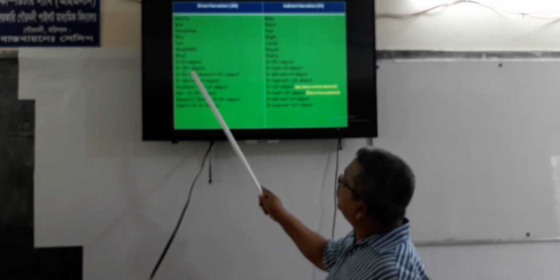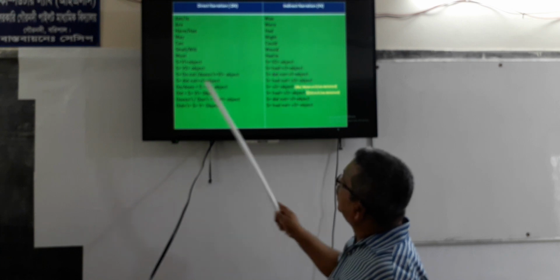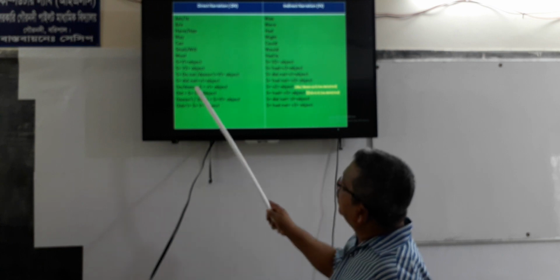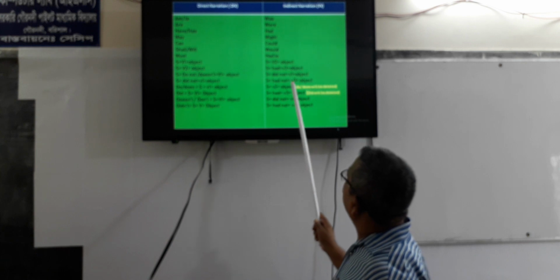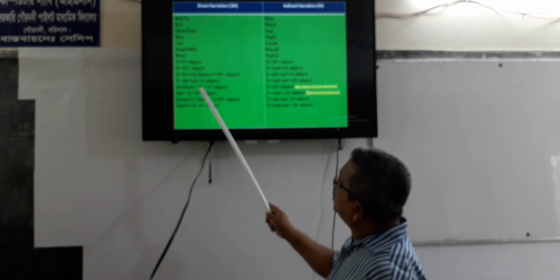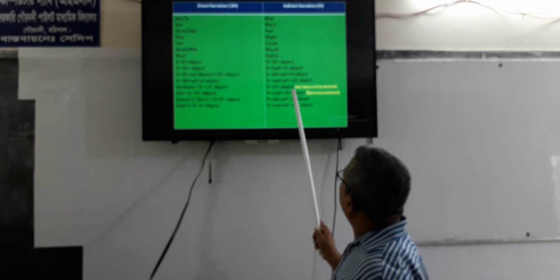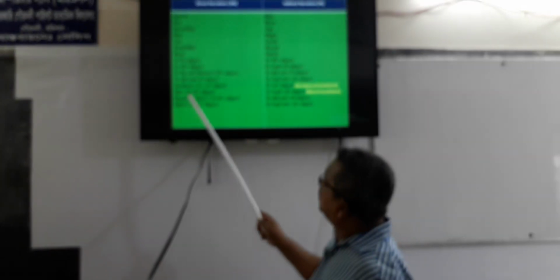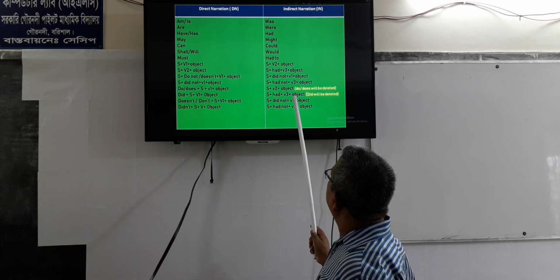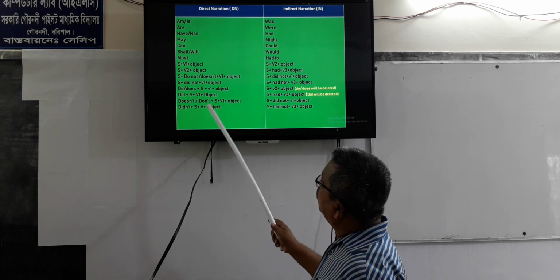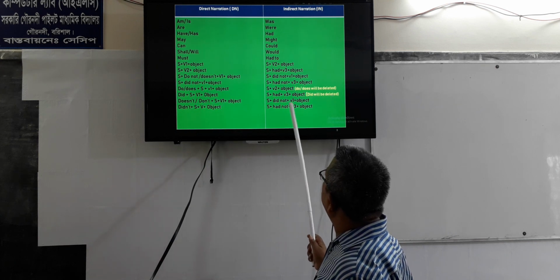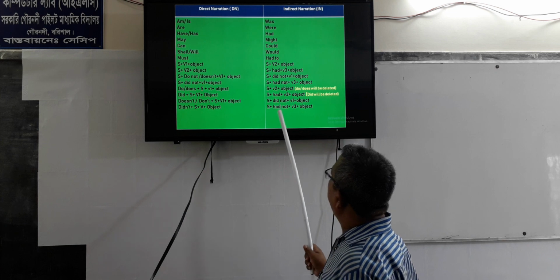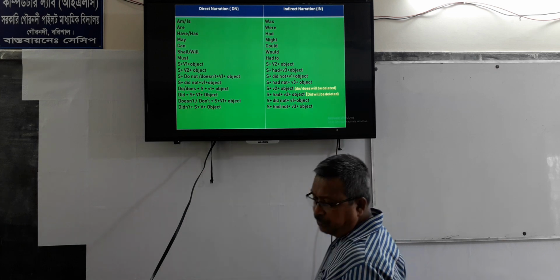Do or does will be deleted or omitted. Did plus b1 plus object, had plus b3 plus object, did will be deleted. Doesn't or don't plus b1 plus object, and didn't plus b1 plus object will be had not plus b3 plus object.